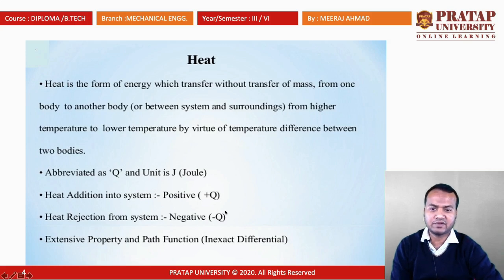Suppose some heat is added to the system, you write positive Q, and when heat is removed from the system, you write negative Q. Heat is an extensive property and a path function, which depends on the past history.